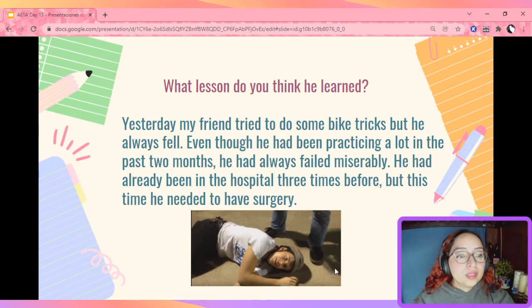Great. So, let's read this text and think about the lesson that you think he learned. Yesterday, my friend tried to do some bike tricks, but he always fell. Even though he had been practicing a lot in the past 2 months, he had always failed miserably. He had already been in the hospital 3 times before, but this time he needed to have surgery. So what do you think he learned? Probably that doing bike tricks is not for him, right?